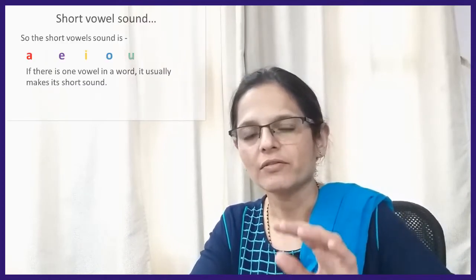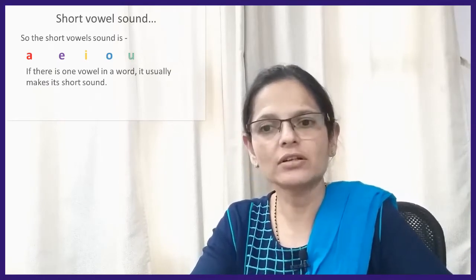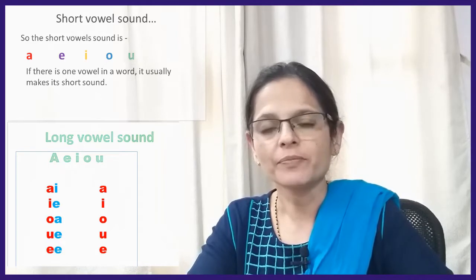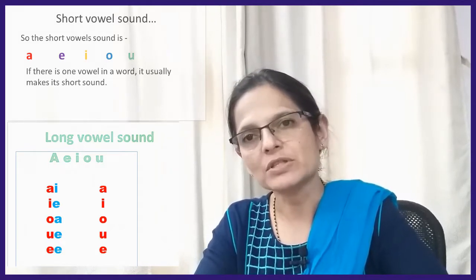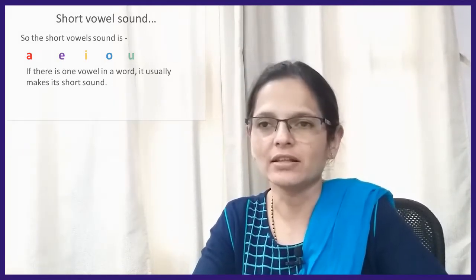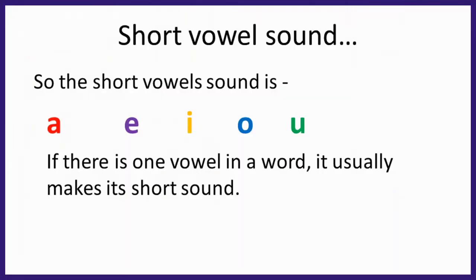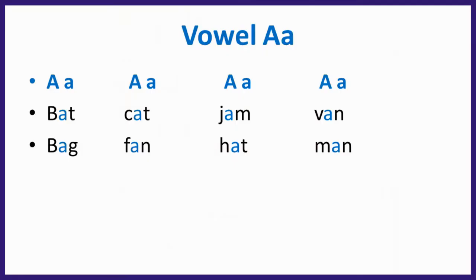Then as we move further to three letter words, as I told you previously, there are the short vowel sound and the long vowel sound. Generally, the short vowel sound comes when there is one vowel in the word and it makes a short sound. So let us first start with the alphabet A. We'll see some examples of words having the short vowel A. See here, B, A, T.